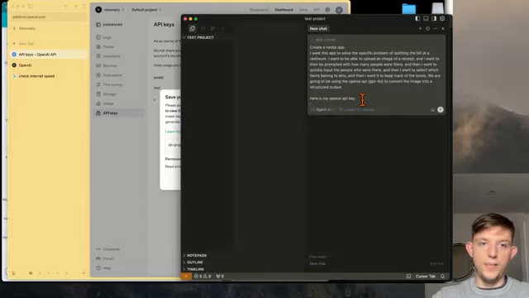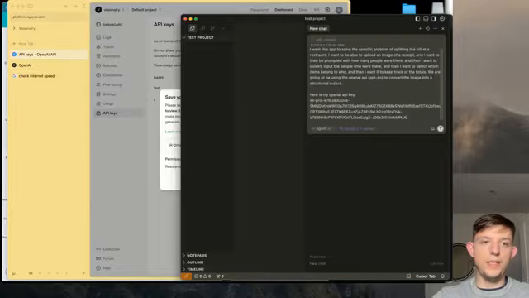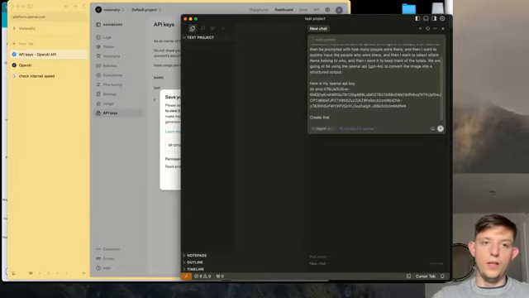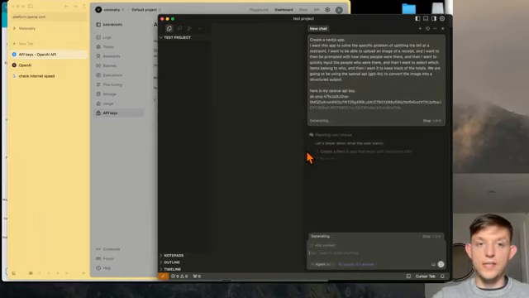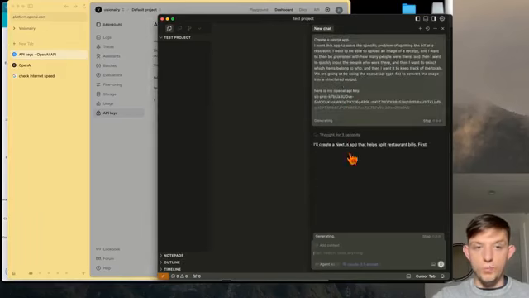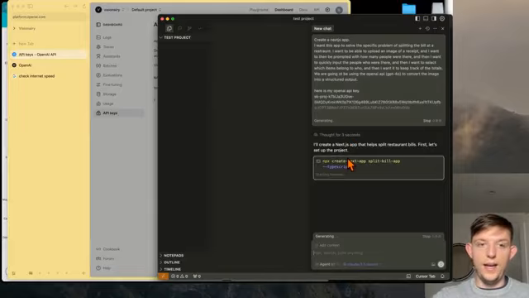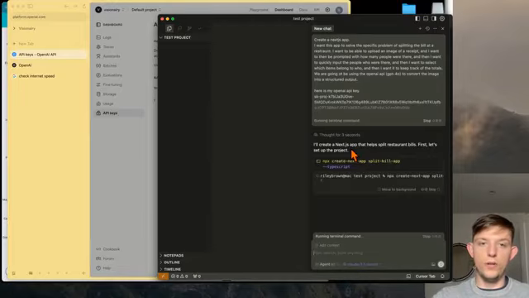And here is my OpenAI API key. I'm going to paste it right here, and I am going to ask it to create the project, then run it locally, which will allow me to test it. And now the AI agent, right? This is an AI agent because it can actually search the web, it can do planning, it can think, it can do all these different things before generating your code.